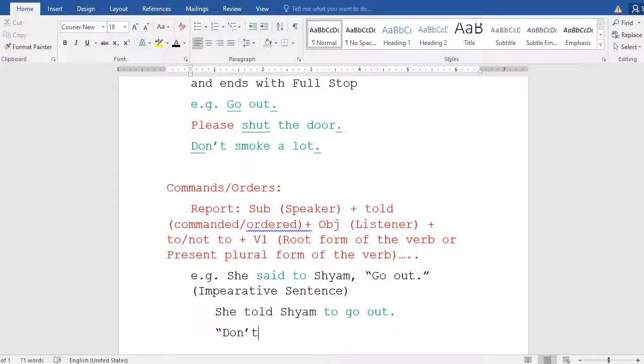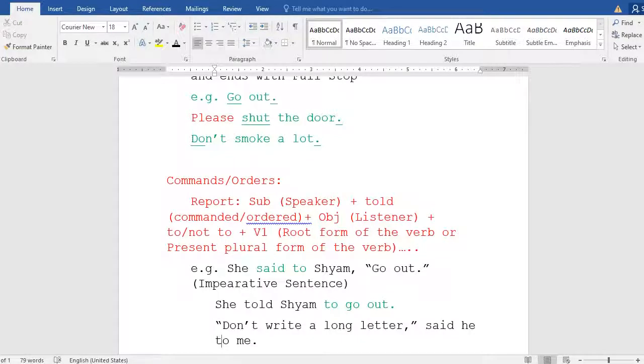Don't write a long letter, said he to me. Now listen over there. Said he to me. Okay, so in a sentence, what do I have to do over there? Look at over there.